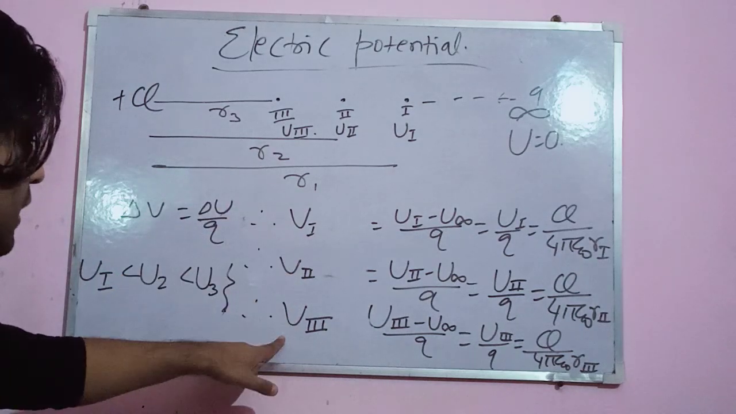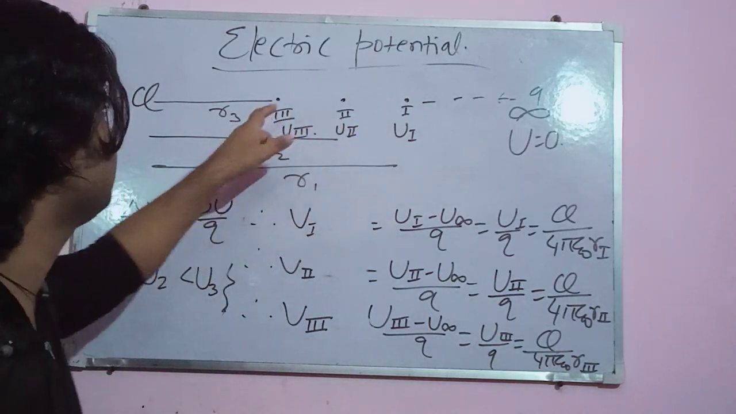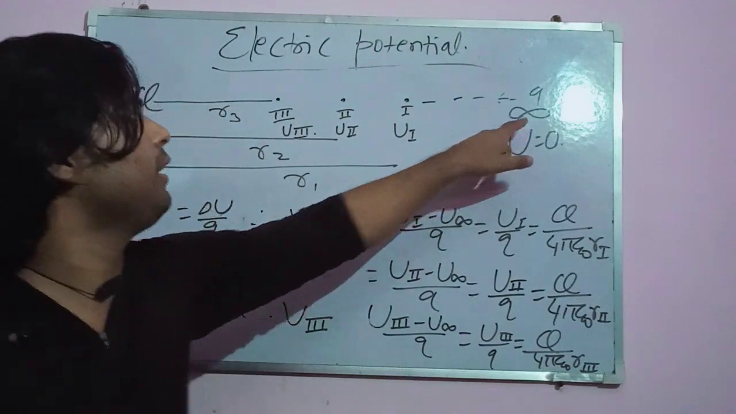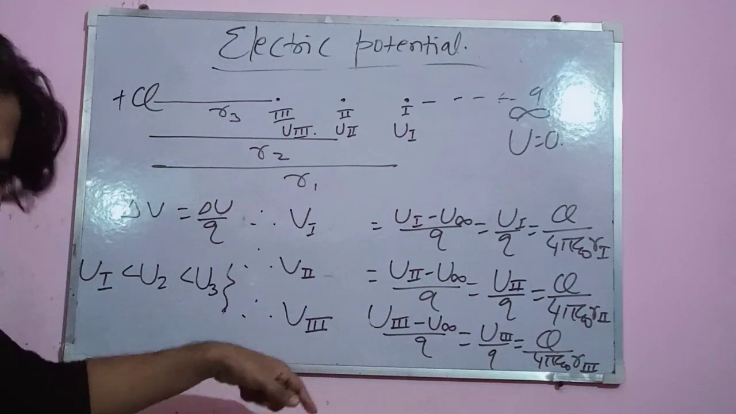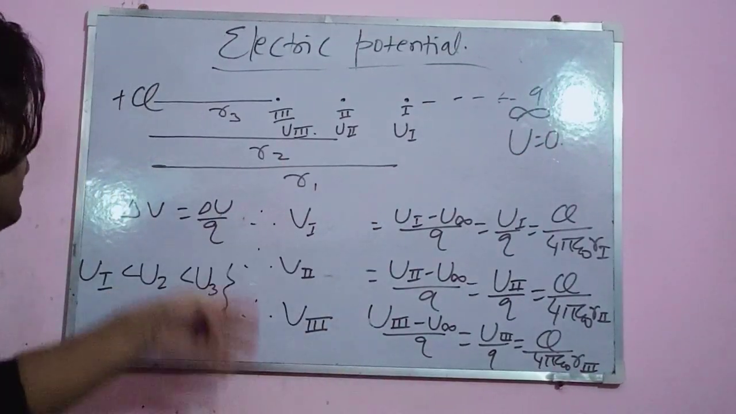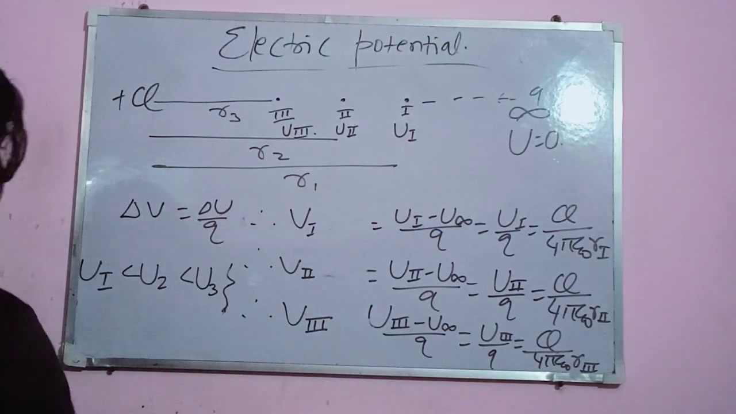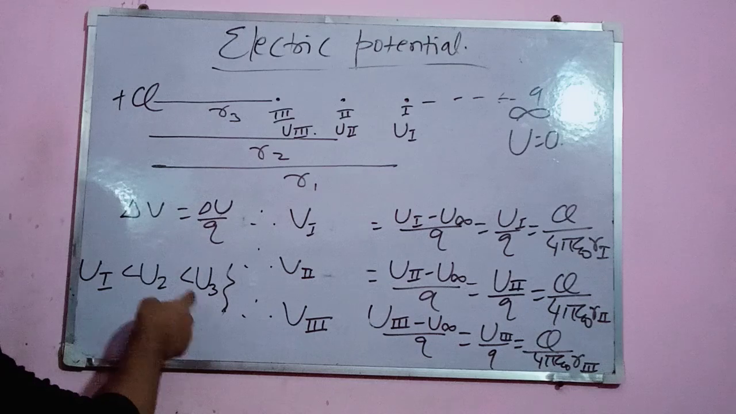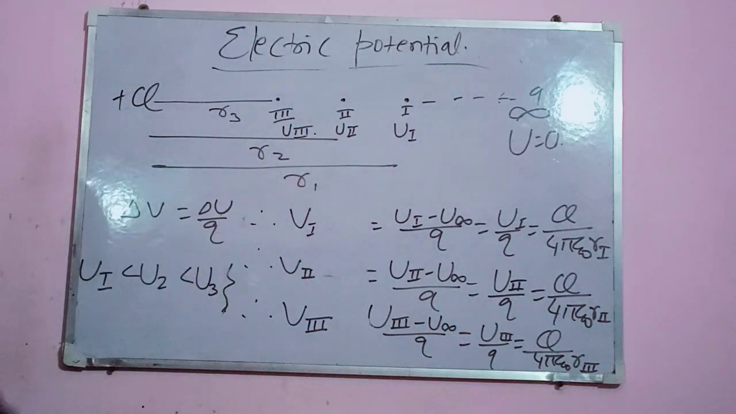Remember, these are not the electric potential. These are the electric potential difference of these 3 points with respect to this point in the presence of plus Q. Okay, so because U is equal to 0 here, we can say it as electric potential. What are you seeing here? Means U3 is greater than U2, is greater than U1 here.